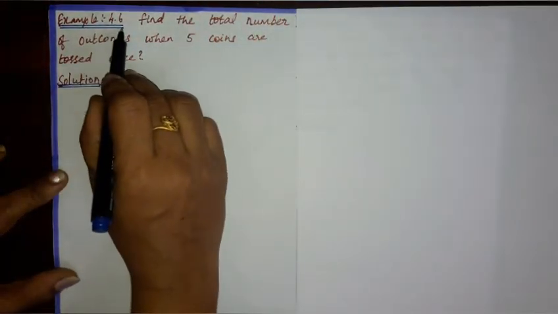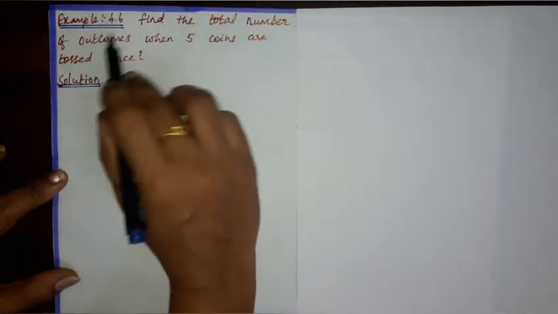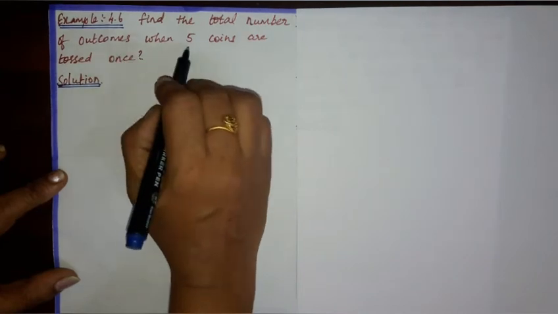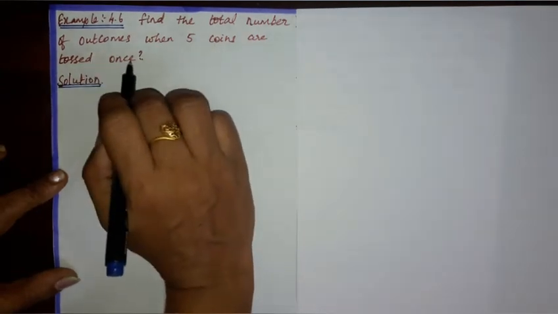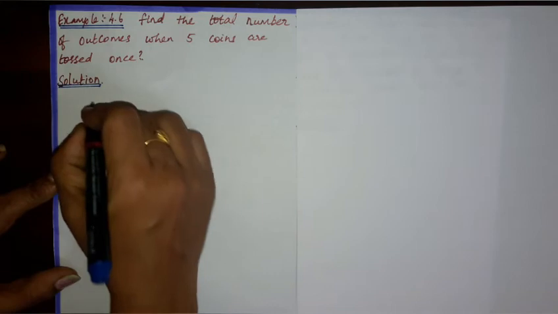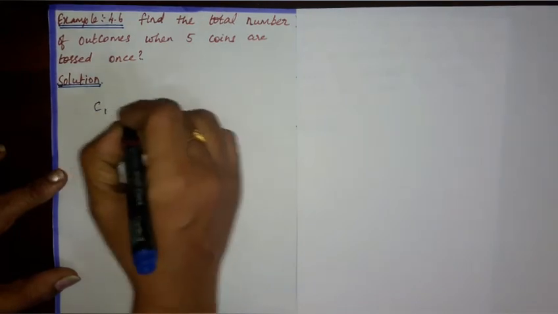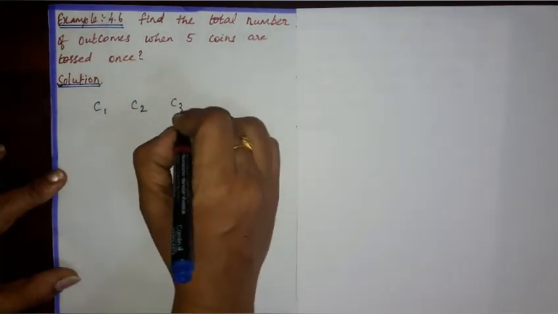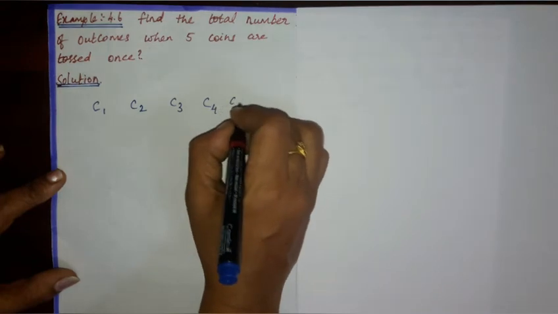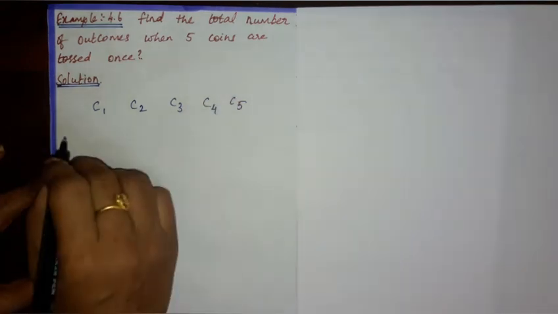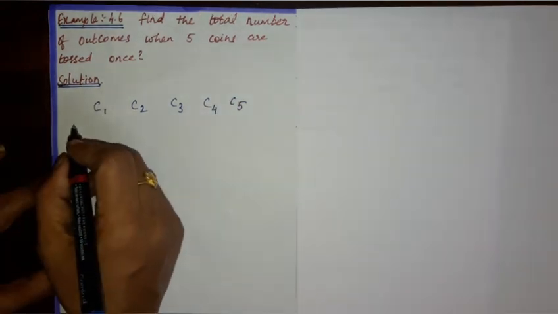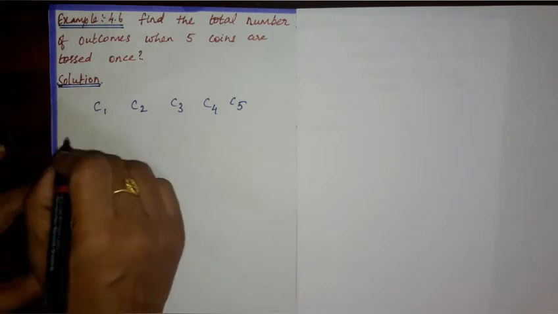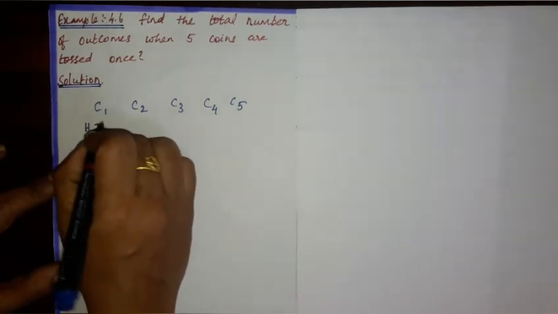Example 4.6. Find the total number of outcomes when 5 coins are tossed once. So assume the coins as coin 1, coin 2, coin 3, coin 4, coin 5. When a coin is tossed, the outcomes are in 2 ways, which are head and tail.